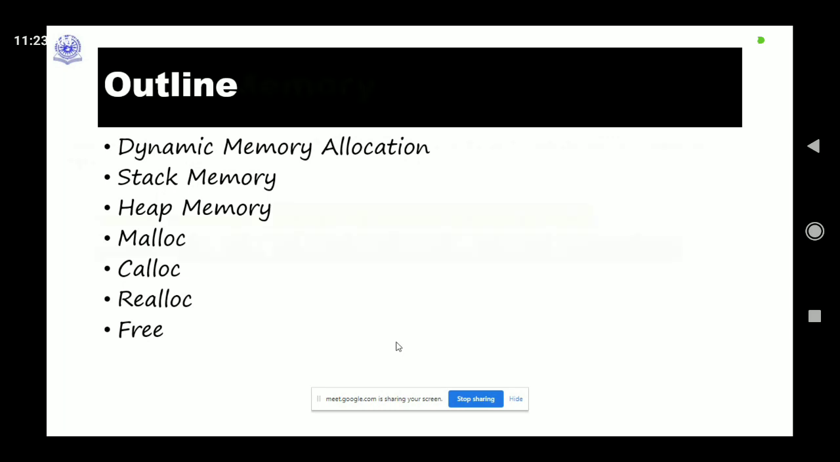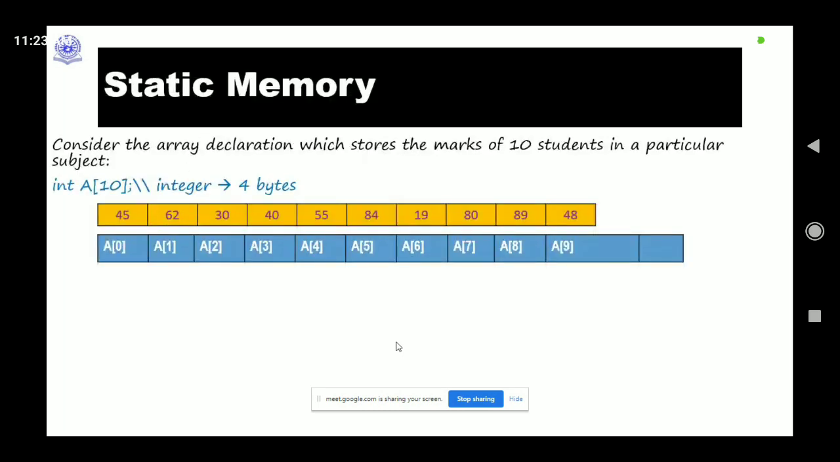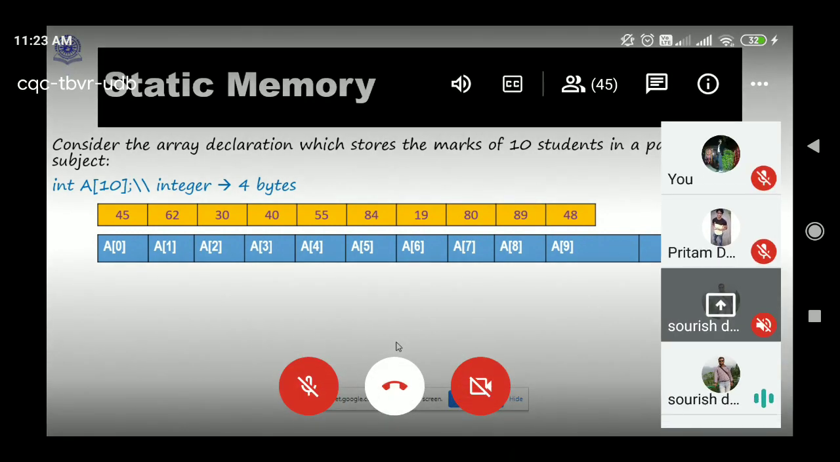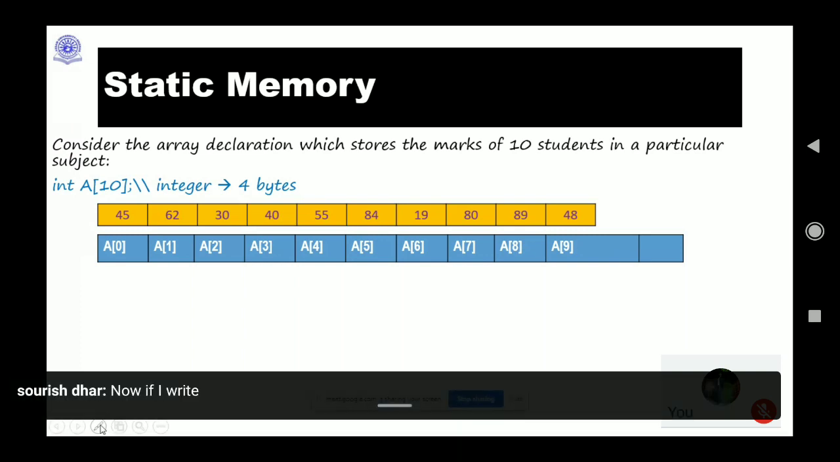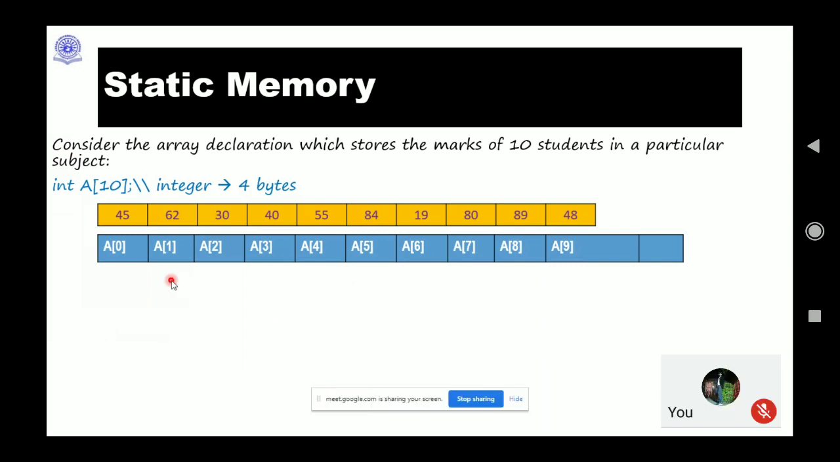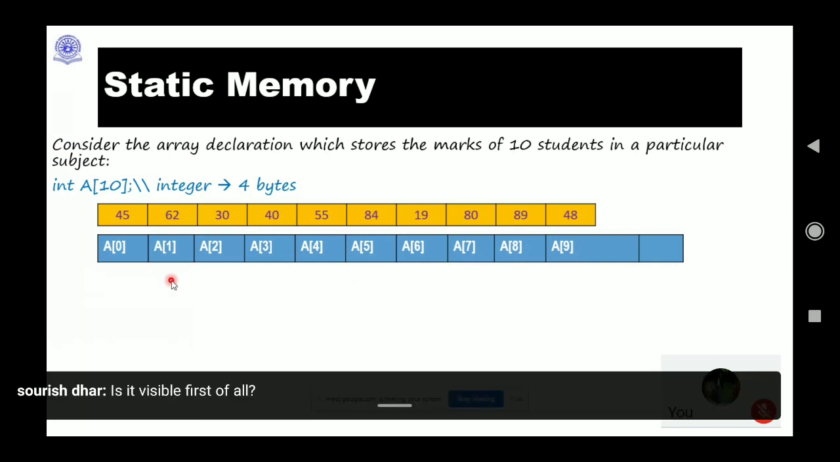Let's start. Now consider this array declaration which stores the marks of 10 students in a particular subject. Now if I write, okay, is it visible first of all? Anyone who is not? Yes, sir.